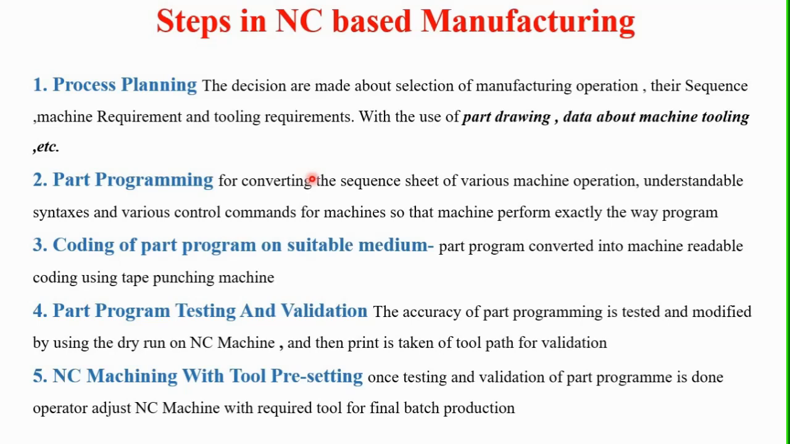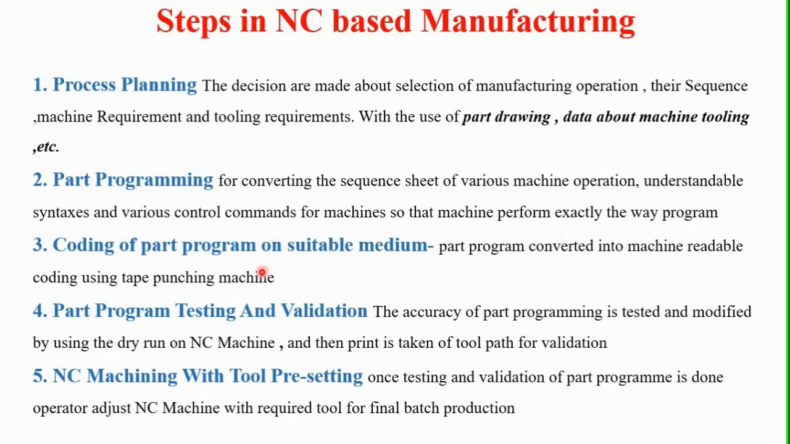Then the second one is part programming. Here the sequence sheet of the various machine operations is converted into understandable syntax and various control commands for the machine, so that the machine performs exactly the way we want. So this is the second phase, in which these programs are fed to the machines, and the machine can perform the operations that we require.